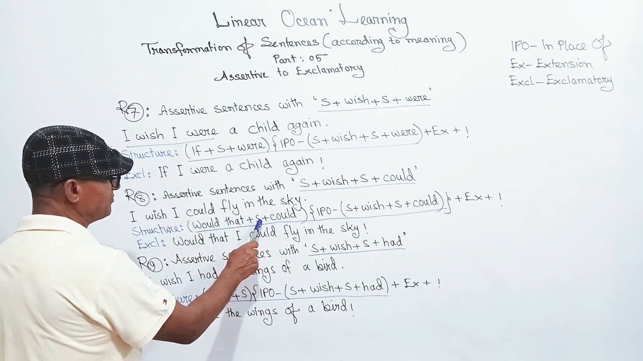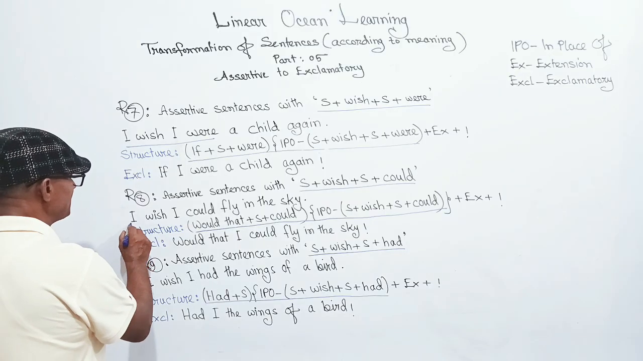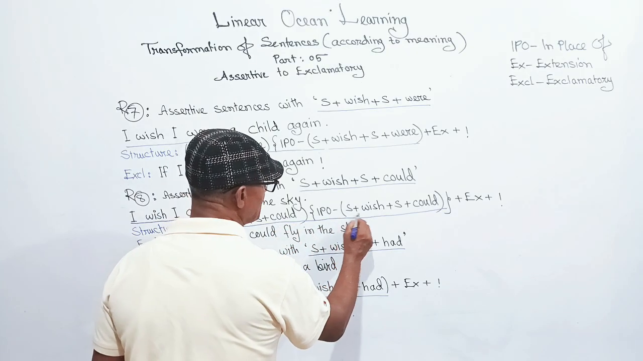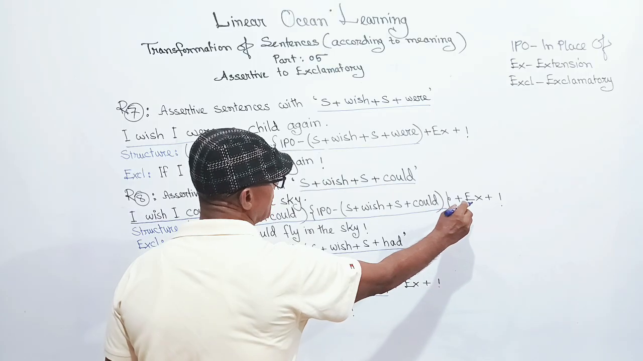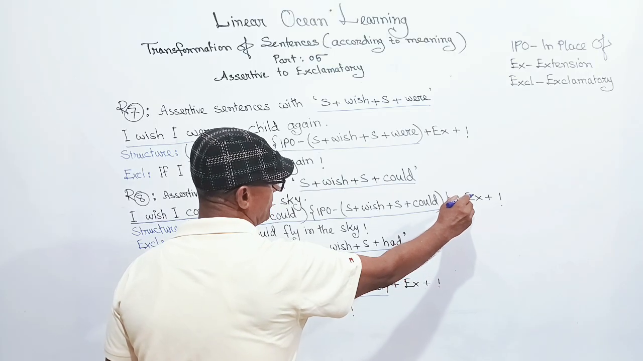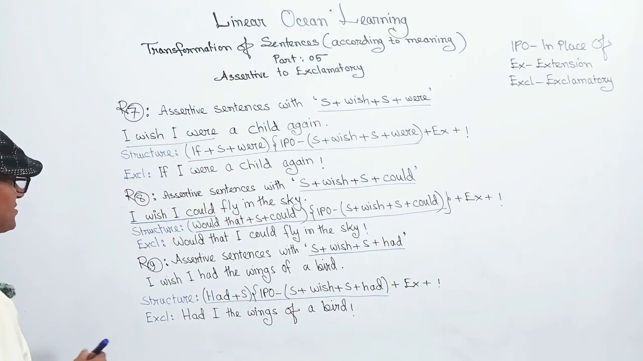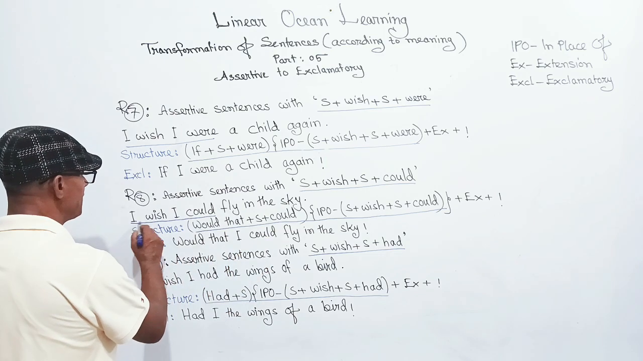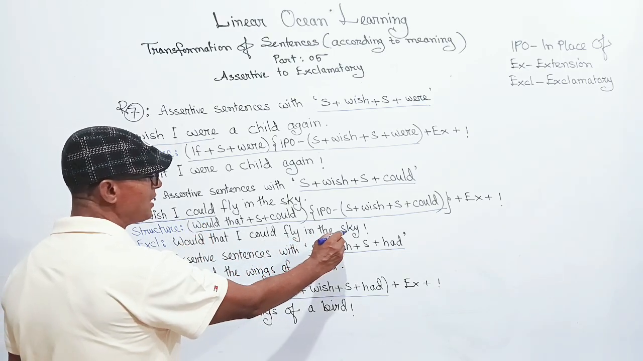Would that plus subject plus could, in place of subject plus wish plus subject plus could, plus extension plus note of exclamation or exclamation mark. If we follow the structure, the exclamatory sentence we will get is: would that I could, in place of I wish I could. Would that I could fly in the sky.